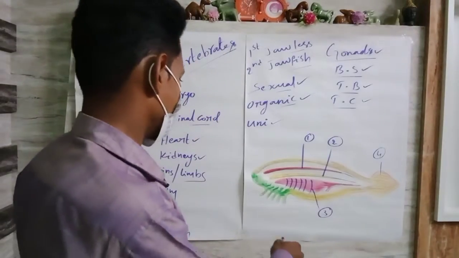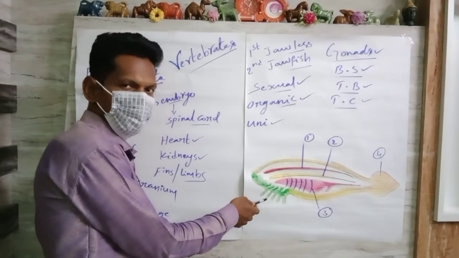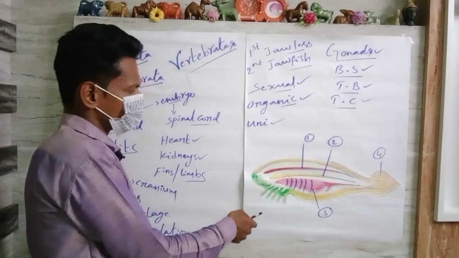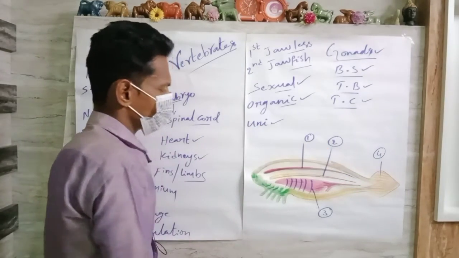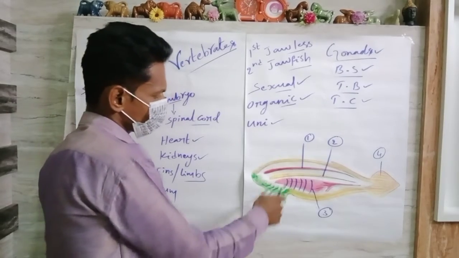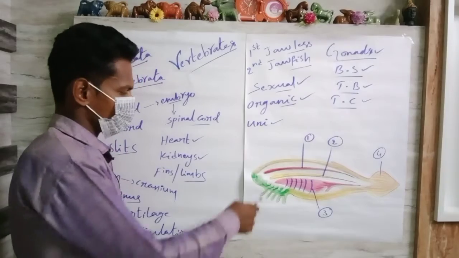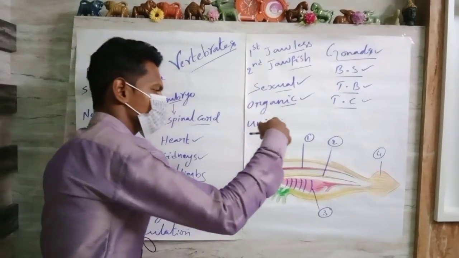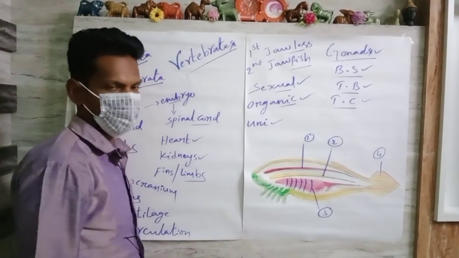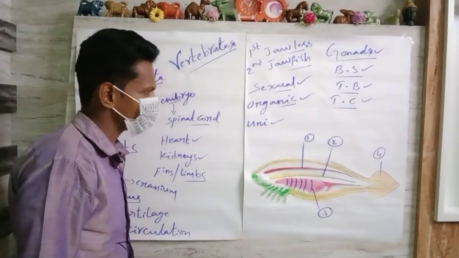This is a diagrammatic view of a typical chordate. In this chordate, we can observe 1, 2, 3, 4: pharyngeal slits, notochord, nerve cord, and post anal tail. This is the anterior part, that is the posterior part. This is the dorsal and ventral surfaces.